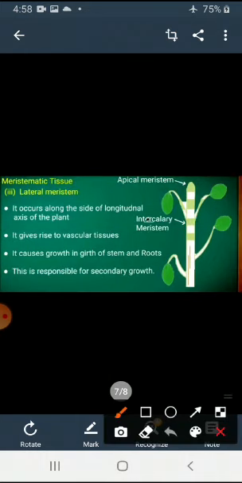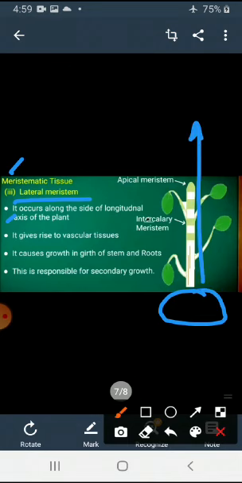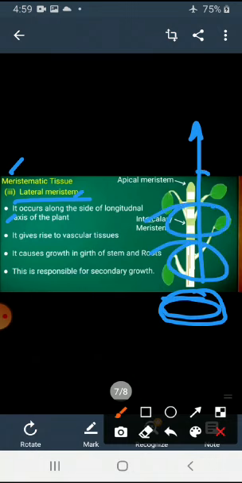The third is lateral meristematic tissue. Lateral means it occurs along the side, the longitudinal axis of the plant. The first two meristematic tissues grow the plant in an elongated way, but lateral meristem increases the width of the plant.